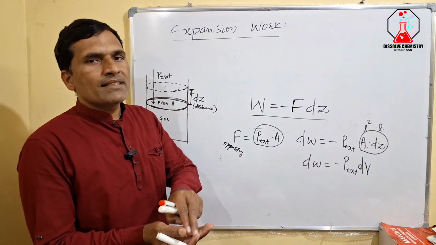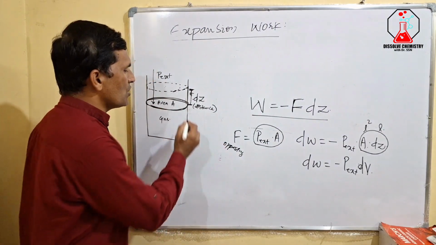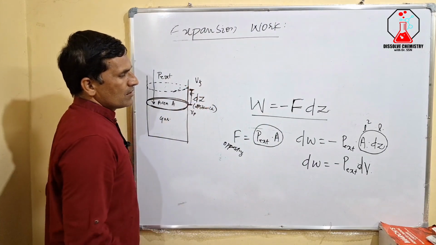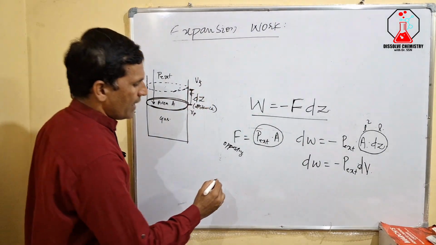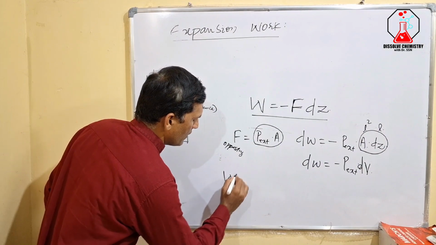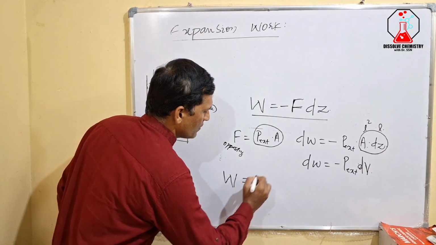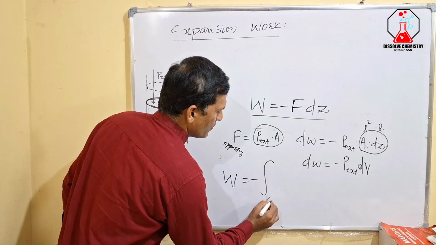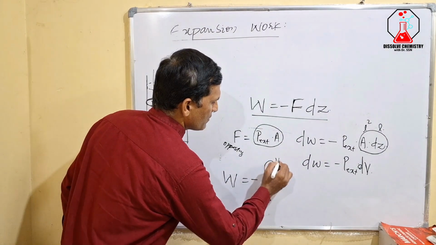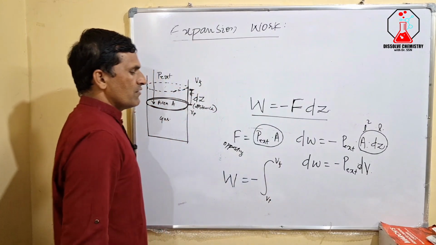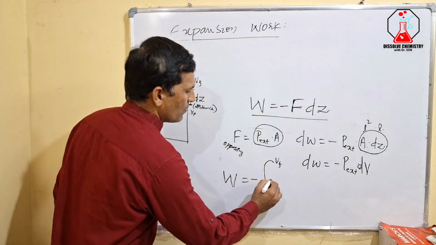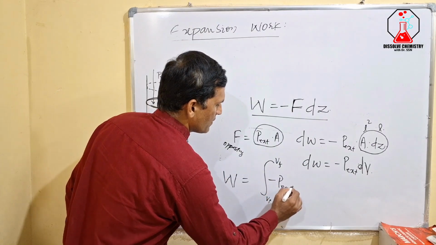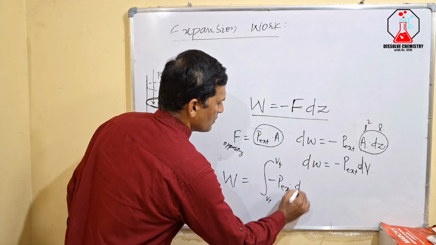Now if the gas expands from its initial volume V initial to V final, then the total work done will be equal to minus the integration between the limits V initial and V final of P external into dV.